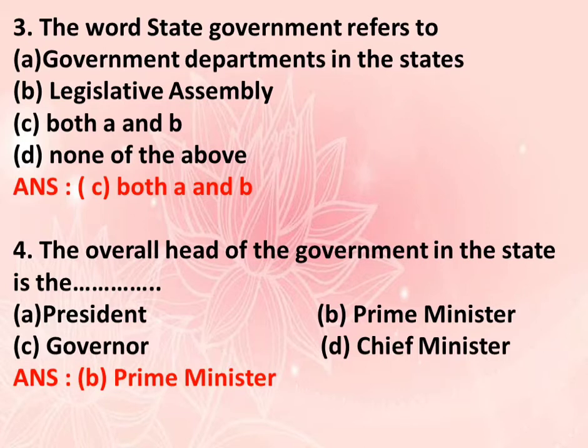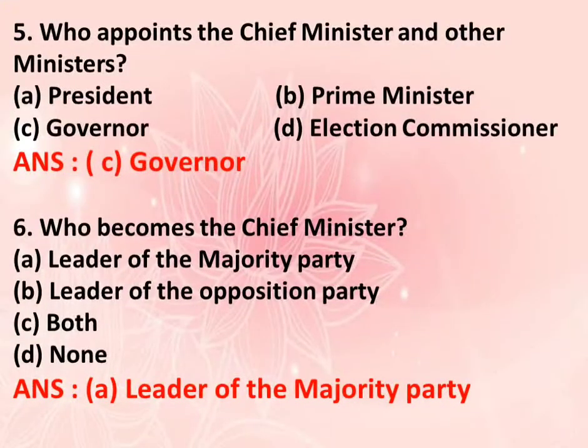Question number 4. The overall head of the government in the state is. The options are A. President, B. Prime Minister, C. Governor, D. Chief Minister. The answer is option B. Prime Minister.